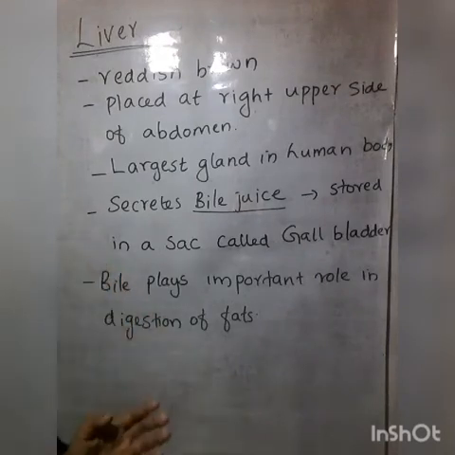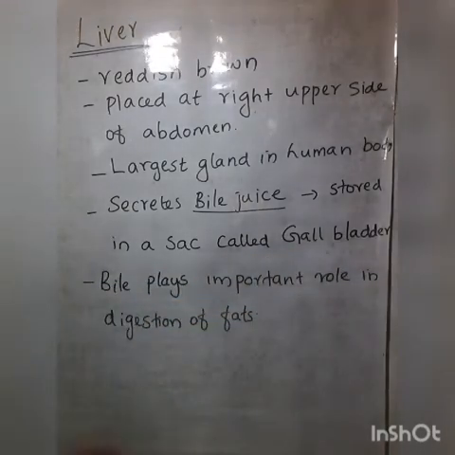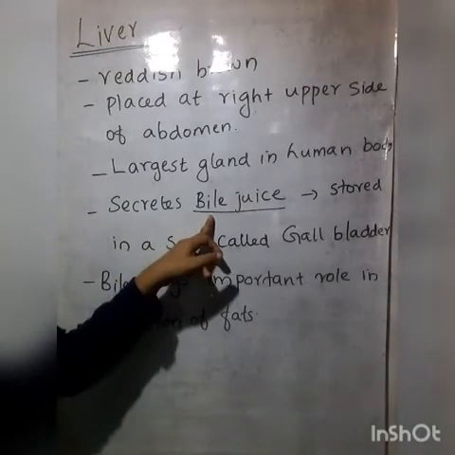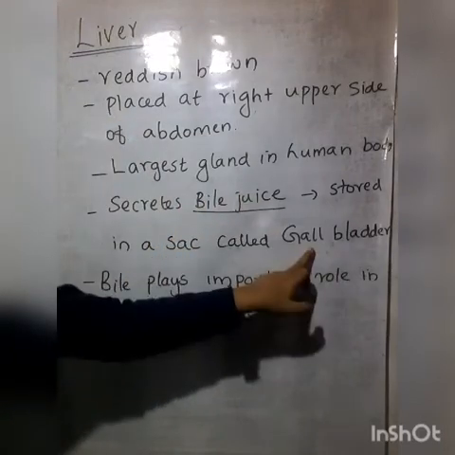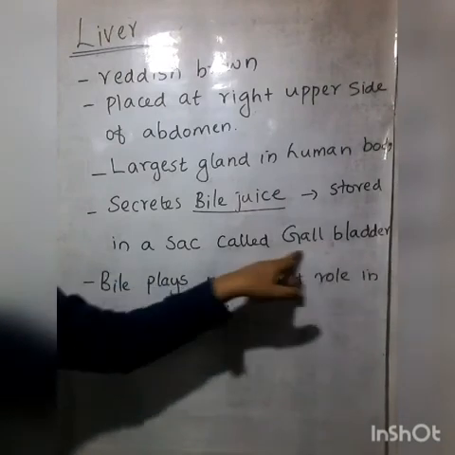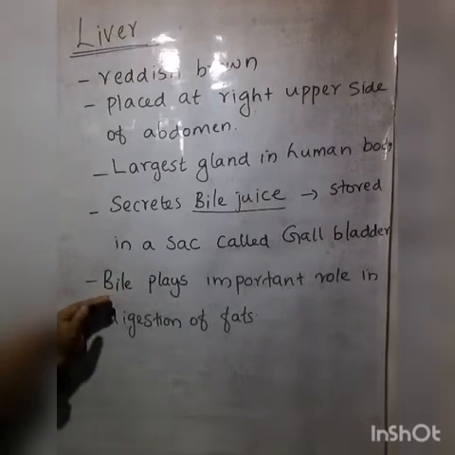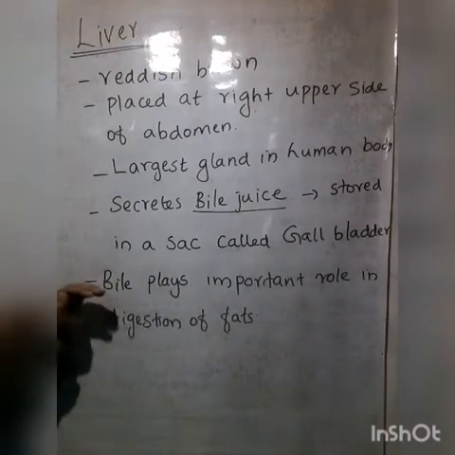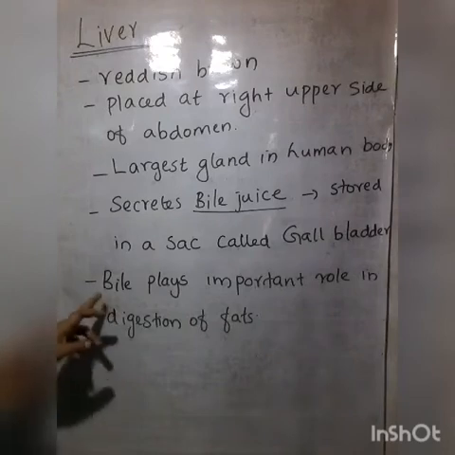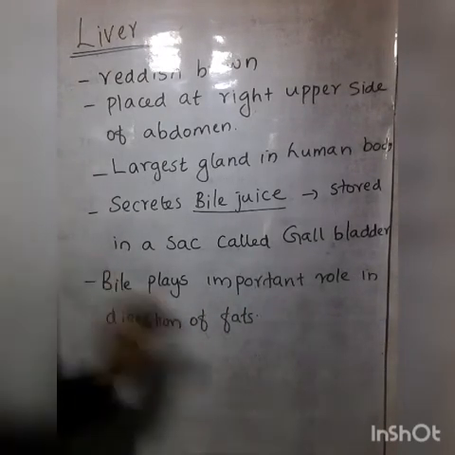So, who secretes bile juice? Liver. And where is it stored? It is stored in the gallbladder. Gallbladder is just a sac-like structure. So bile juice is secreted by the liver and stored in the gallbladder. Whenever it is used, it is ejected by the gallbladder. Now next, we are going to understand the function of the bile. Bile plays an important role in the digestion of fats.